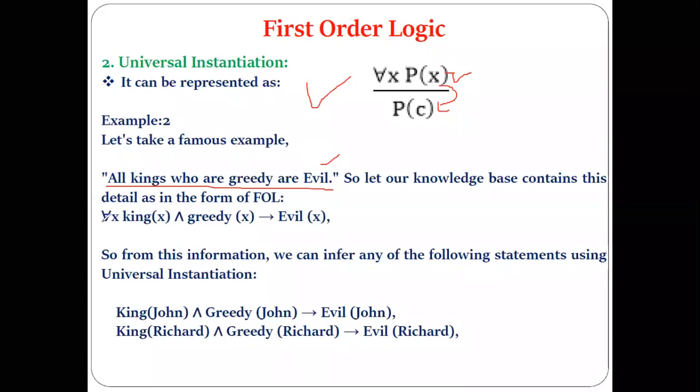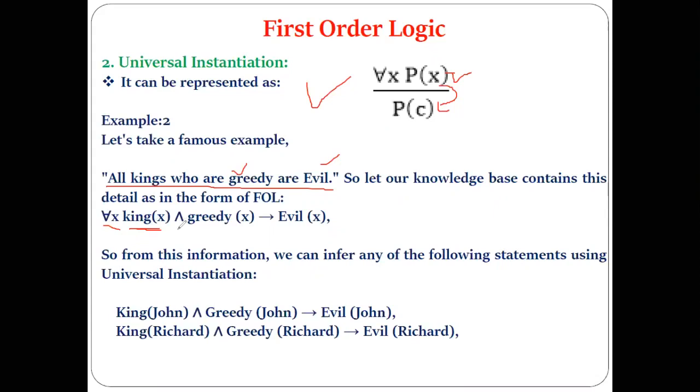Universal quantifier X, then kings. For all X, if X is a king, then that king is greedy.